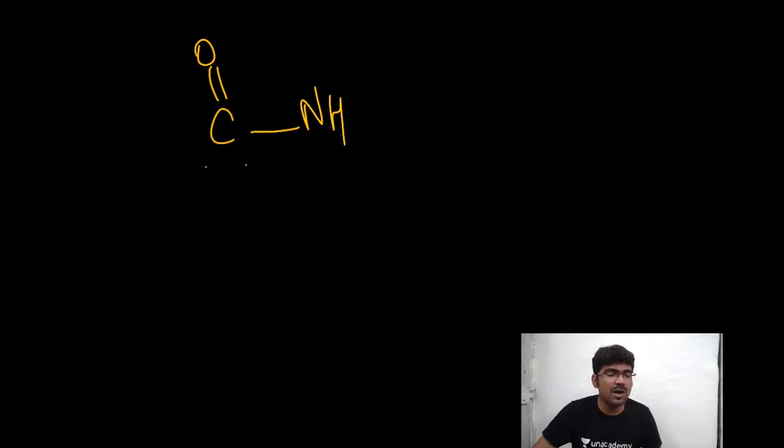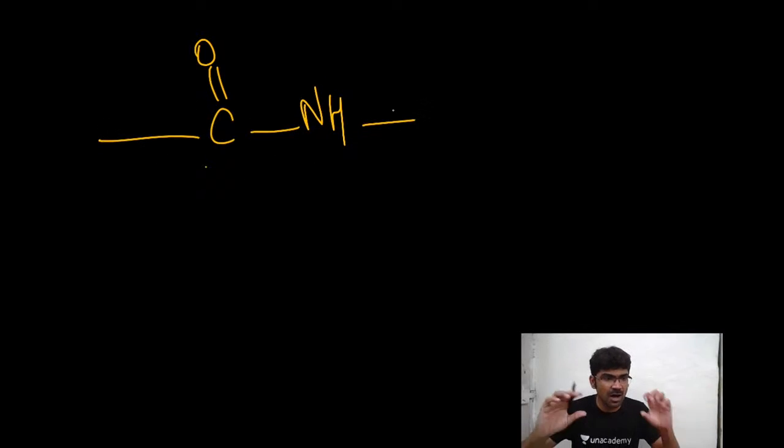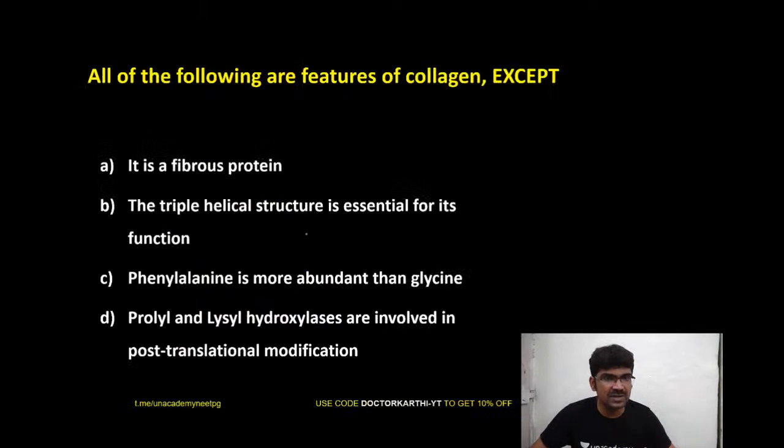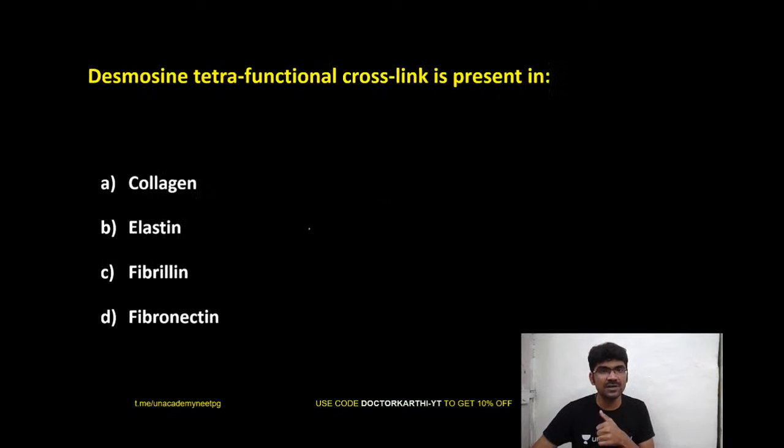Okay. So anyway, let me complete this. The peptide bond is rigid. C double bond O, NH is the peptide bond, right? This bond will be rigid, but the carbons around them can be rotated. That is based on your phi angle, psi angle. CC will be psi angle, CN will be the phi angle. So based on this, we have these structures. Okay, let's have some more questions before we close the session.